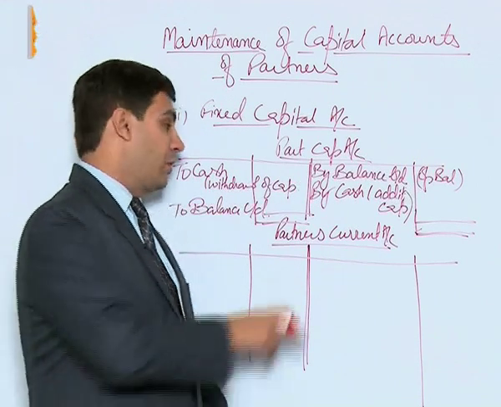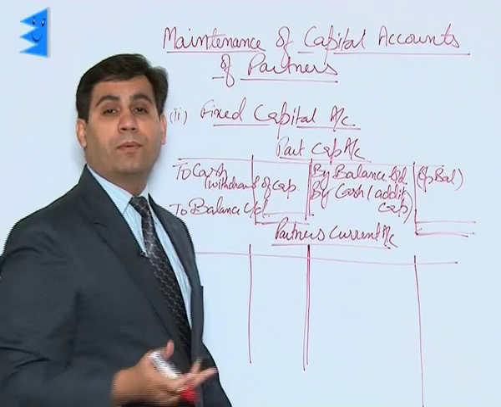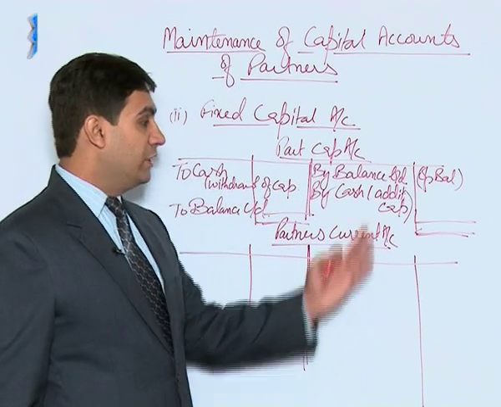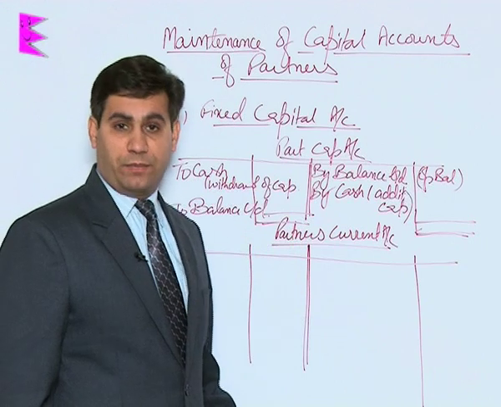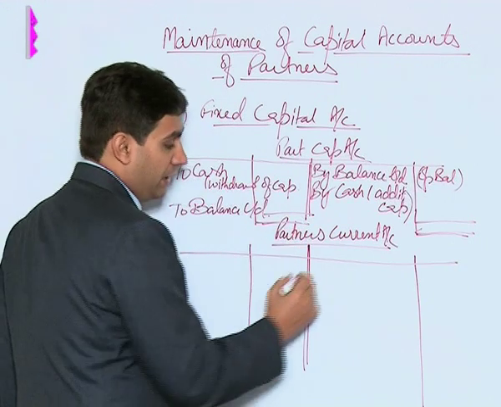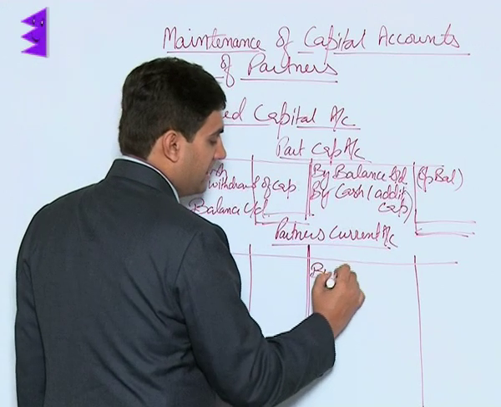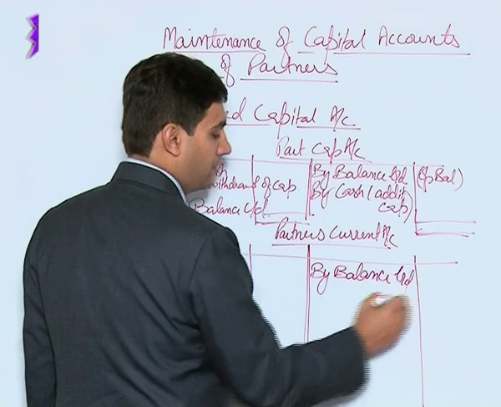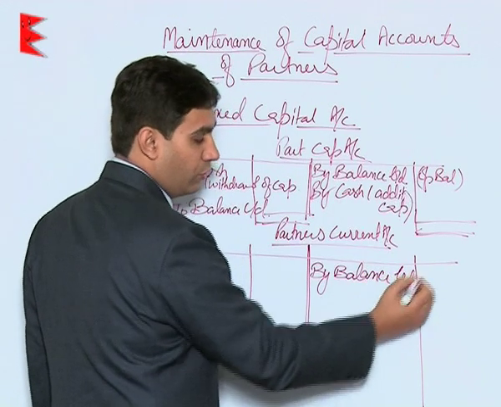Usually in this case, because additional capital and withdrawal of capital are very few entries, the opening and the closing balance remain the same. Hence it is called a fixed capital account. What about current accounts? In the current account, if there is any balance, we will show it as by balance brought down, the opening balance.